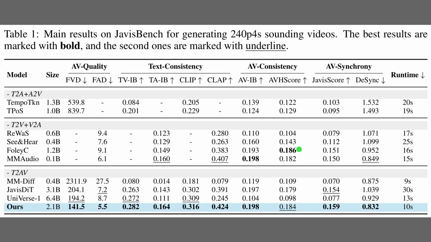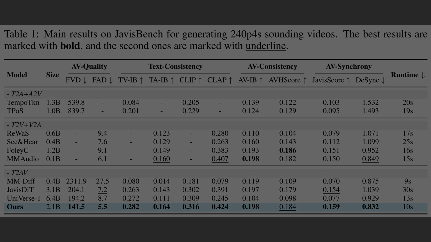Well, Figure 5 explained the training, and now Table 1 presents the quantitative results on JavisBench. The table compares cascaded systems in the top sections against joint generation models at the bottom. Focusing on the final row, JavisDiT++ achieves the best performance across almost every metric. It lowers the Fréchet video distance to 142 and audio distance to 5.5, beating the massive Universe 1 model. Synchronization also excels with a desync score of 0.83, all while running 3 times faster than the previous version.